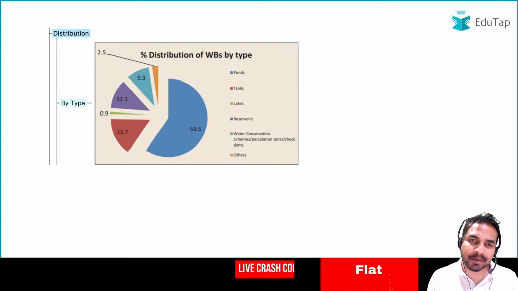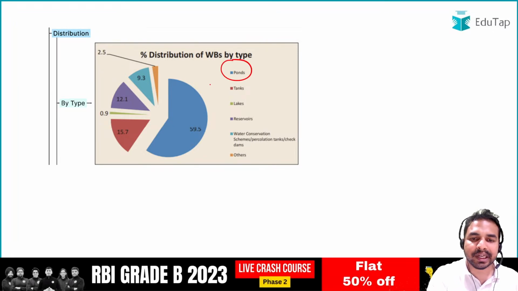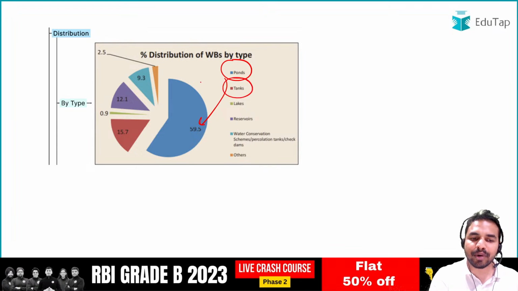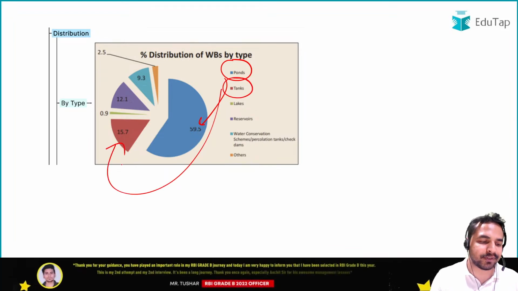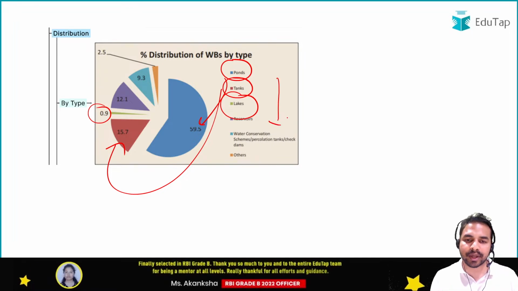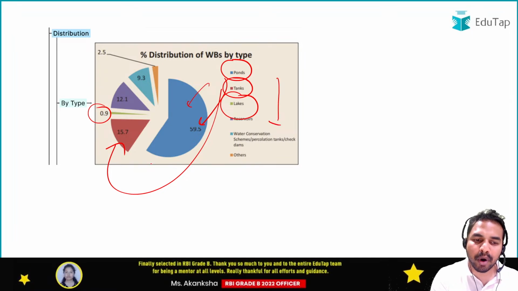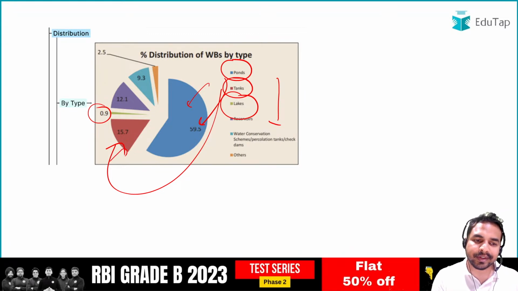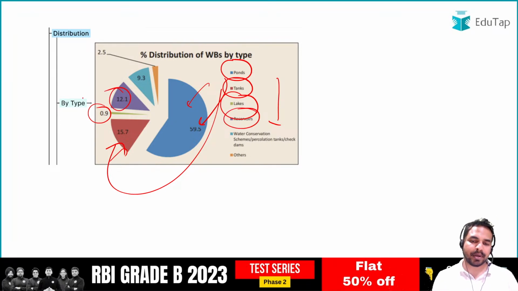So with the help of this pie chart you can see that pond is having the highest weightage of 59.5%. Then it is followed by tanks with 15.7%, followed by lakes which is at 0.9%. Then guys, we are having the lakes at 0.9%. See, it is not in the chronological order, okay? But highest was of the ponds, followed by 15.7% of the tanks. When we talk about lakes, it was having 0.9%. Reservoirs are at 12.1%, okay? So this is the right answer, absolutely right.